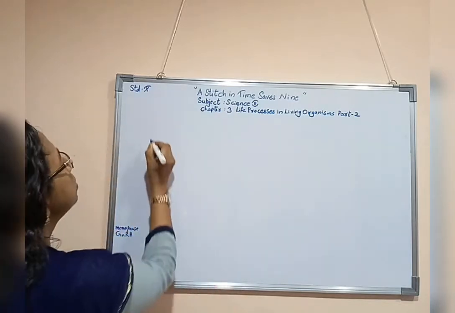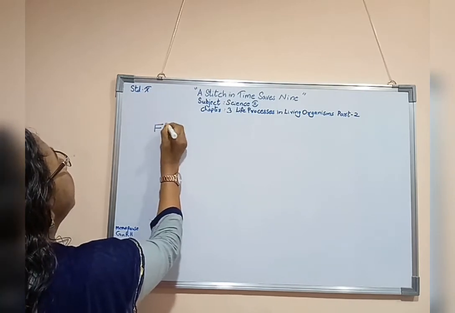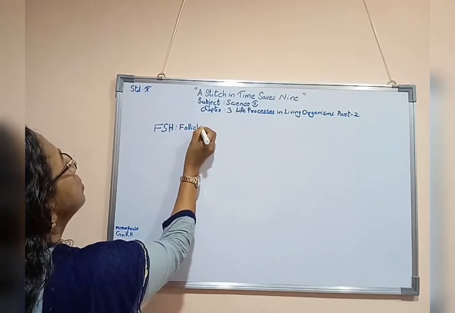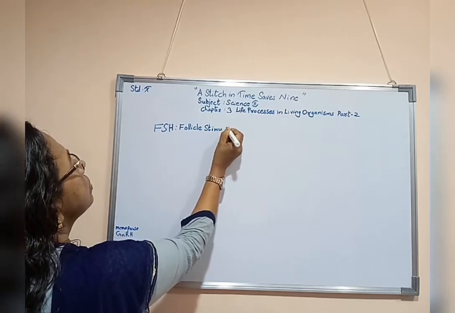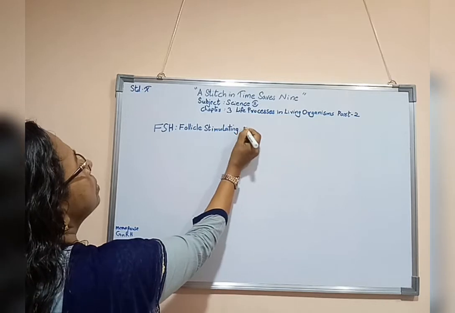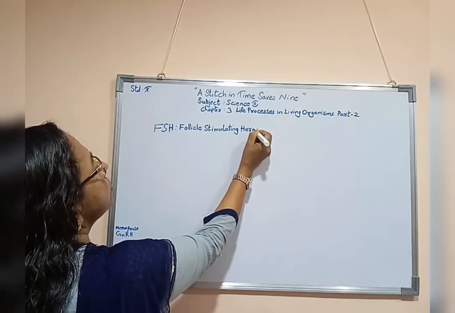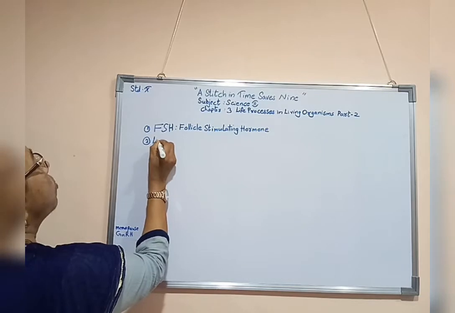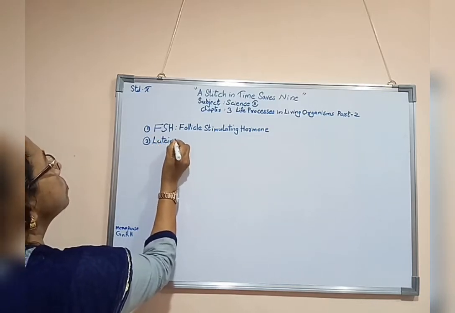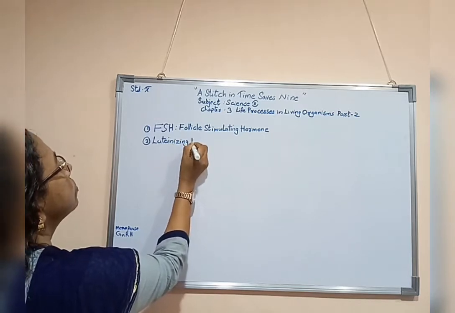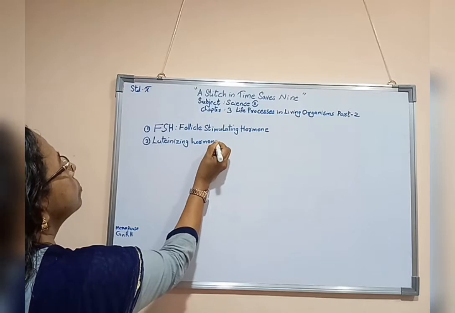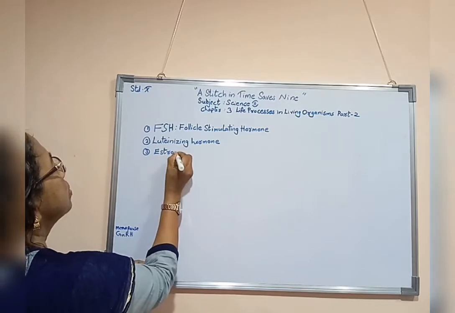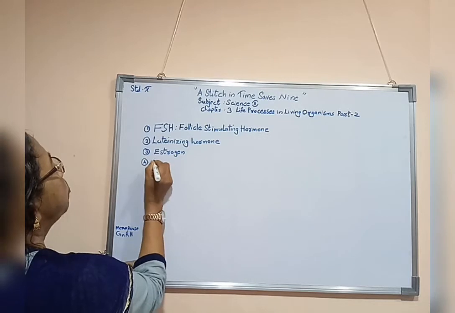They are FSH, that means follicle stimulating hormone; second one, luteinizing hormone; third one, estrogen; fourth one, progesterone.